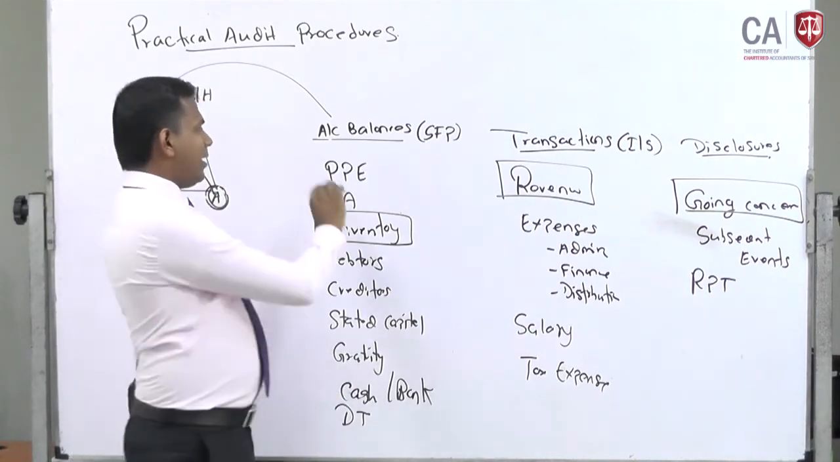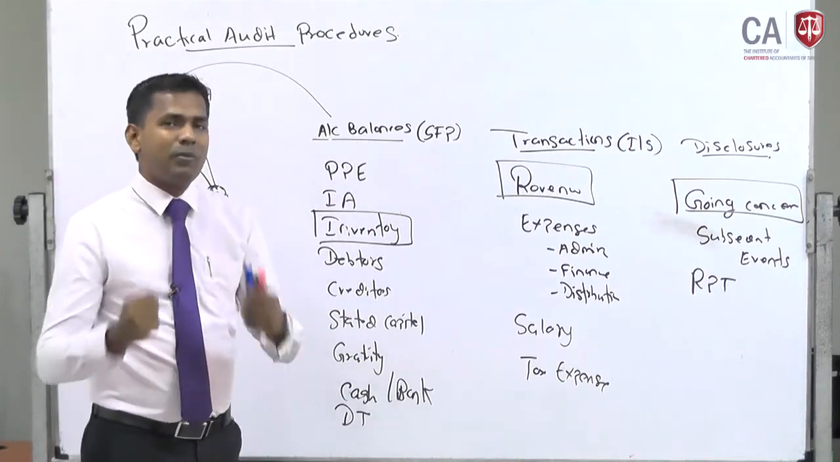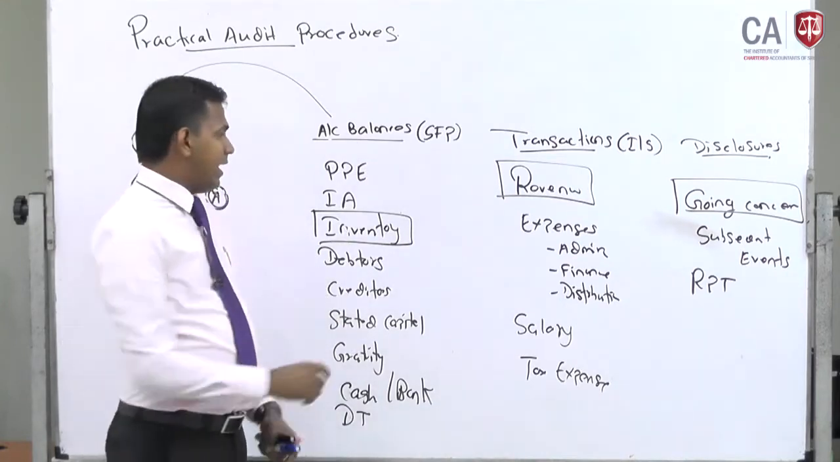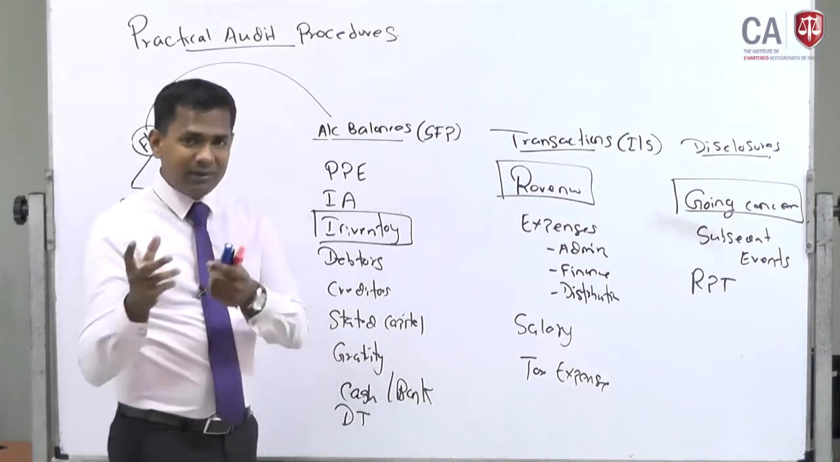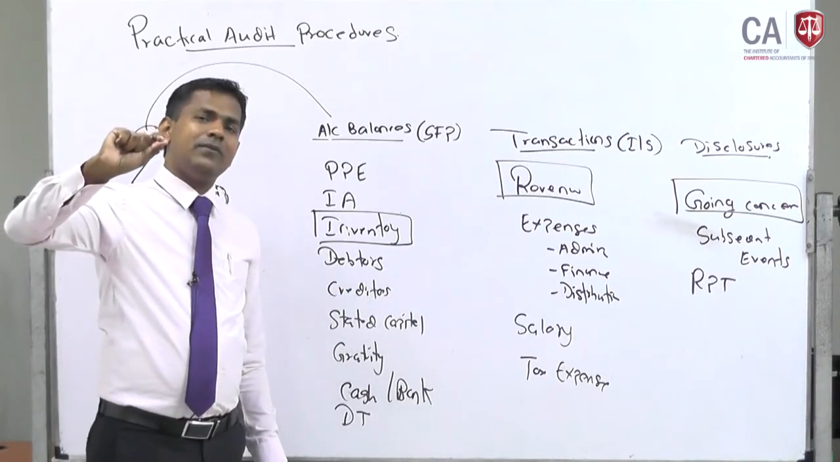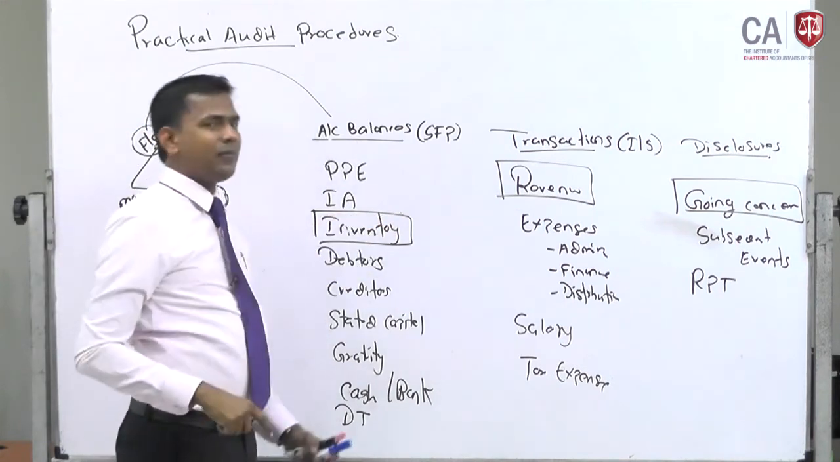So now for example, PPE, you say the land, motor vehicle registration certificate, you will be checking for a motor vehicle. Land deed will be checking. Fixed asset register will be checking. And the intangible asset license will be checking. Inventory, remember, key audit procedure for inventory for existence is the auditor shall attend the physical verification of inventory.